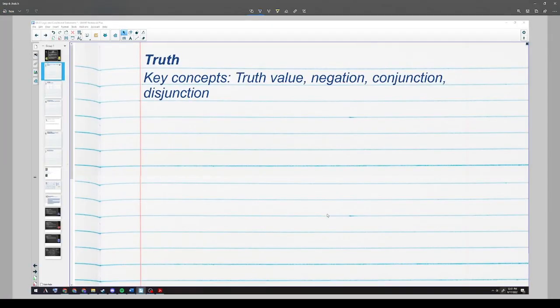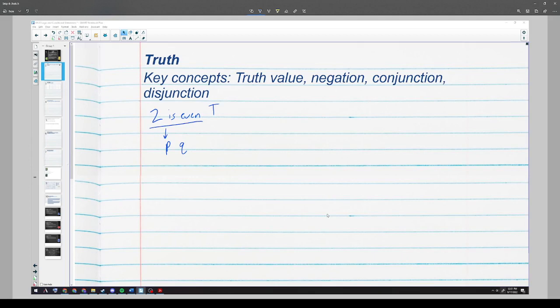So if I say, let me make a note page here. If I have a number 2 and I say 2 is even, that is true. No real debate, that's just by definition, it is a true statement. So when we're talking about arguments, we usually are going to be using letters like P and Q. P and Q are shorthand for statements. So I could say 2 is even and define that as P.